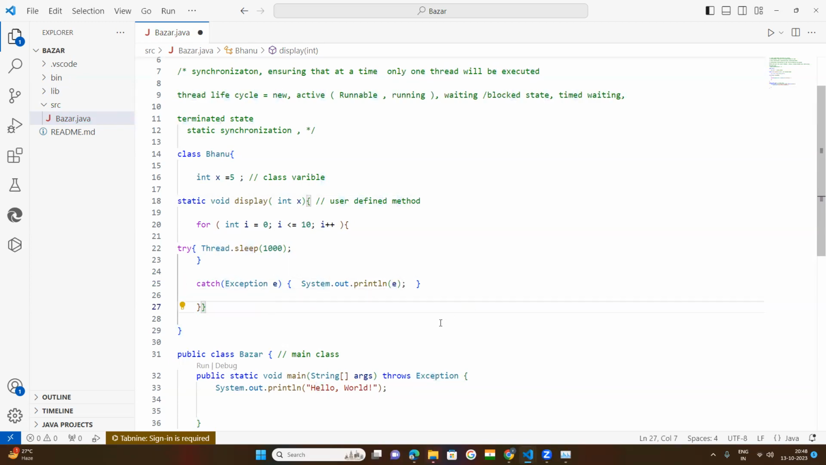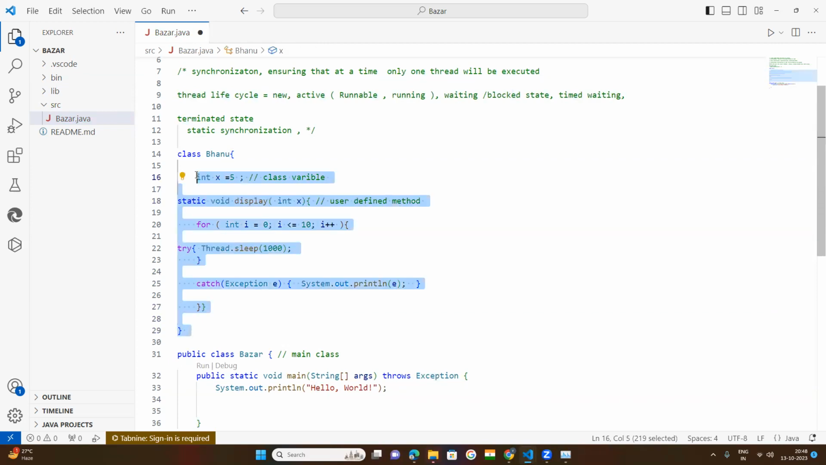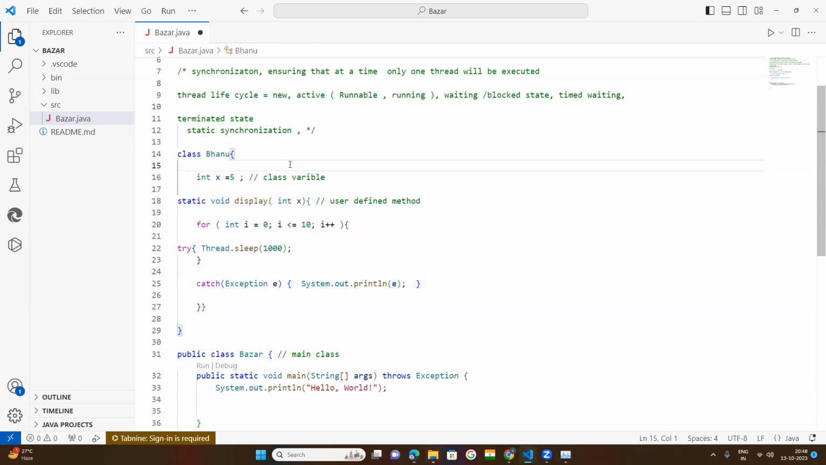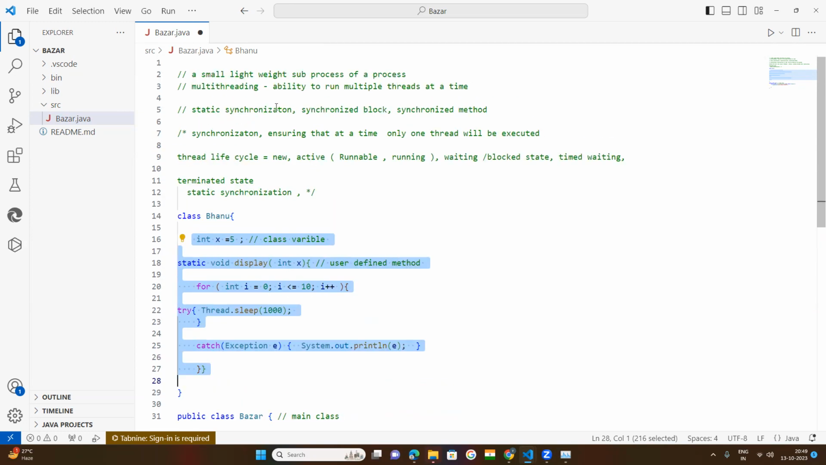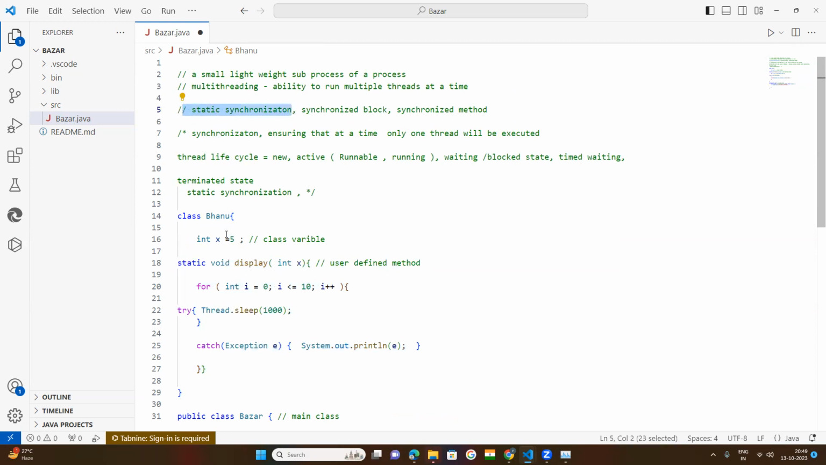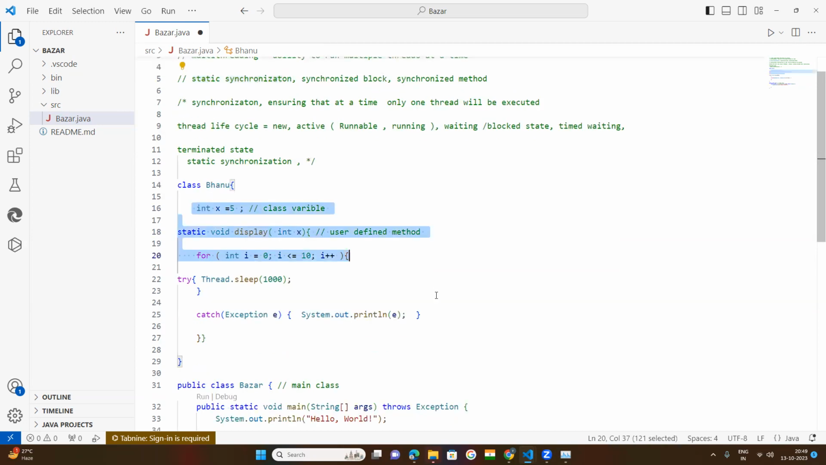Now I am feeling happy because this thread is created from my side. That is part of a class. Now this line of code is to be executed by class name, so static synchronization. Otherwise, if this line of code, which is part of the thread, is executed by creating an object, that will come under synchronized method. Try to understand that.